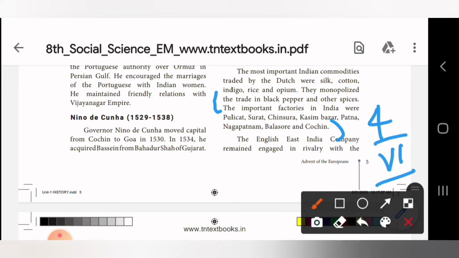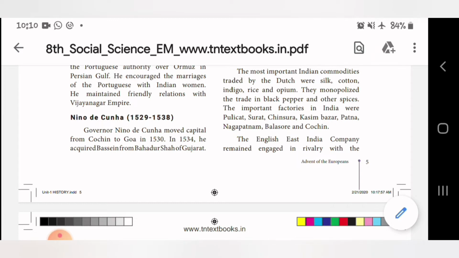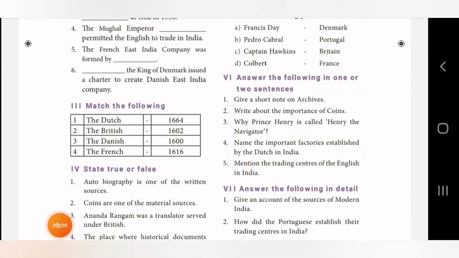Starting from the important factory from here. Okay, you could write from here. The important factories. What are the important factories? The important factories in India were Pulicat, Surat, Chinsura, Kazim Bazar, Patna, Nagapatnam, Balasore and Cochin. So 8 factories were there. Got it? Now we shall go to fifth question.